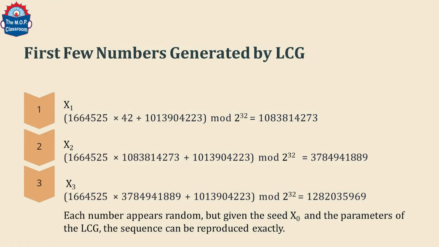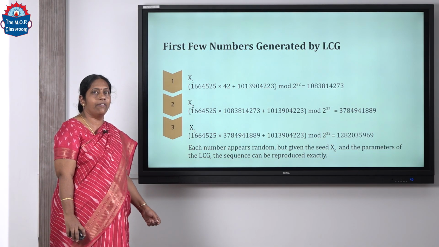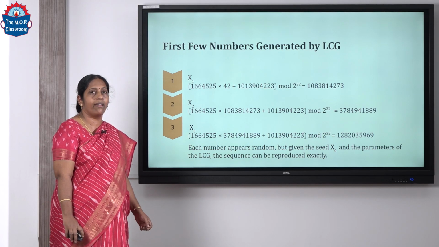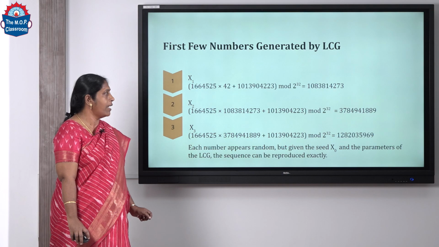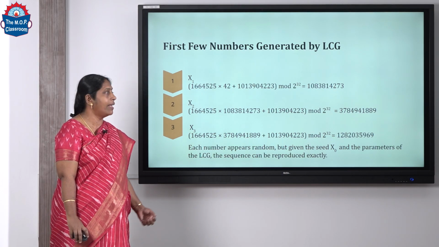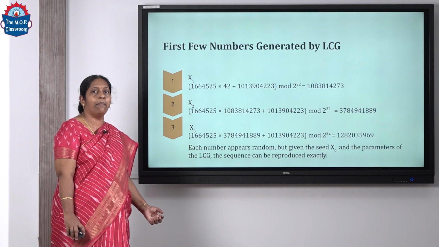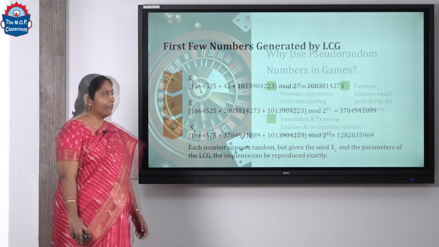By applying these constant values in the formula, we will be able to generate the random numbers, and here we can see the first few random numbers generated using this algorithm. As we can see, x1, x2, x3, all these numbers seem to be completely different and they are random without following any particular pattern, although they are generated by using a formula.